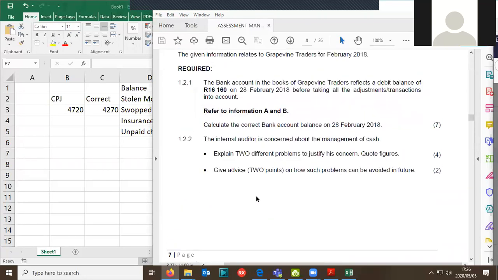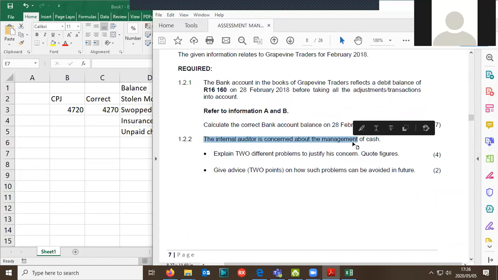Let's get back to the information. Right. So the internal auditor is concerned about the management of cash because, yeah, I would also be concerned if someone walked away with 24,000 Rand. Explain the two different problems to justify his concern. First of all, quote the figures. Obviously, the 24,000 Rand, that would be there and that would be worth 1 mark. Right. And then it says there possible rolling of cash.